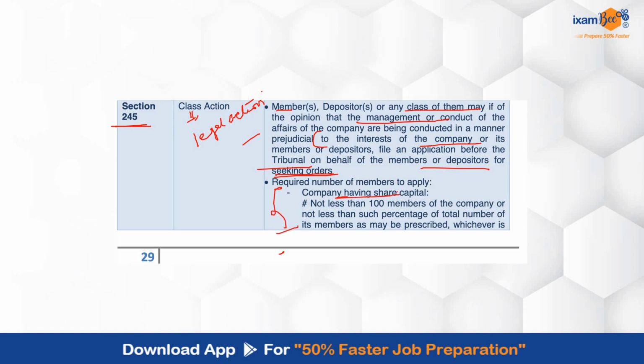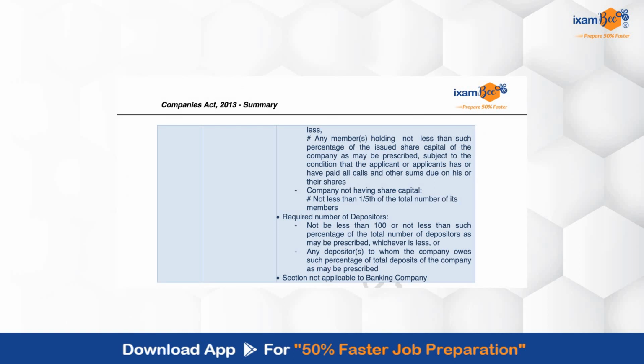Company having share capital के लिए कुछ requirements है, and the companies who are not having share capital उसका अपना requirement है. Depositors अगर हैं तो उनका required numbers है, those have to be complied with, and then class action suits can be taken ahead.